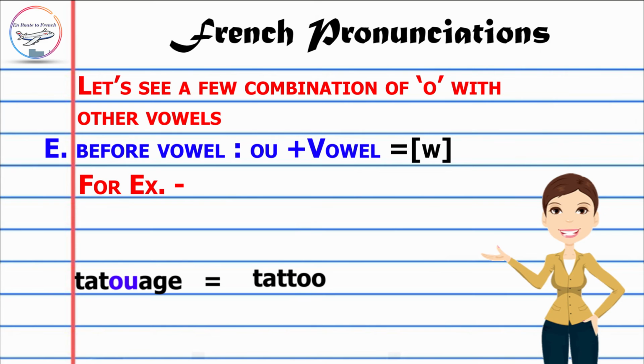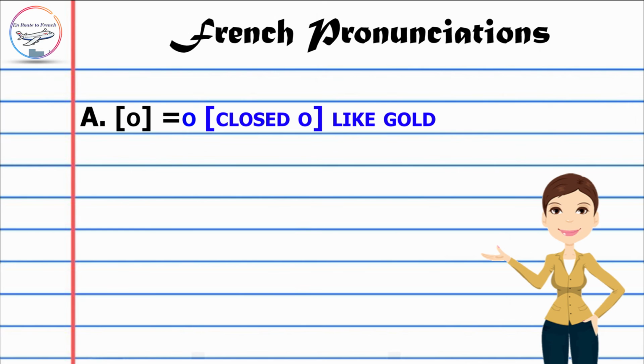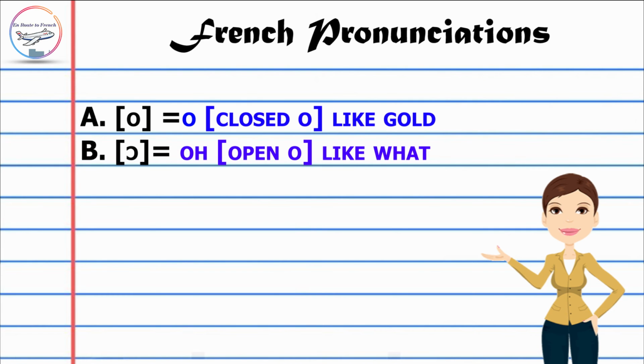So, if we resume it here, we have seen different sounds of the letter O in French. The first one is a closed O sound, for example, gold, cold, just like in those words in English. Another one was the open O sound, like what.